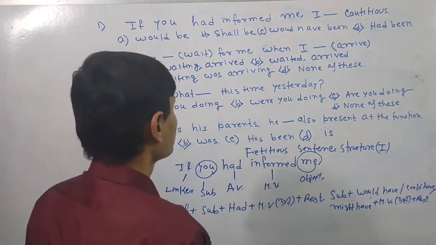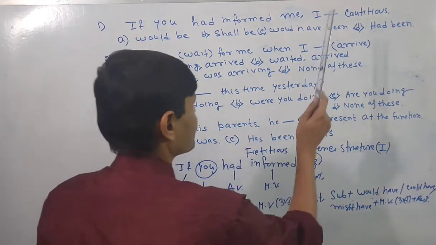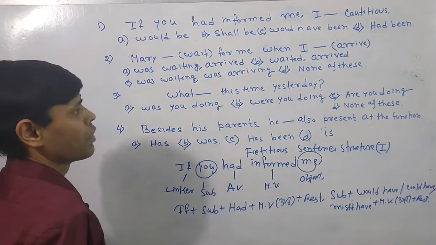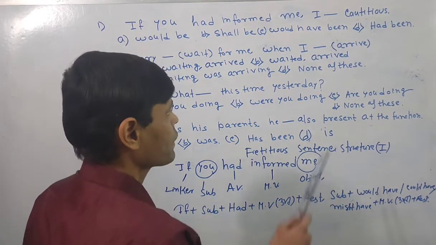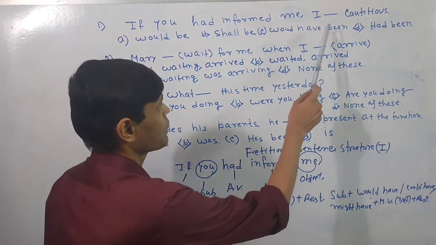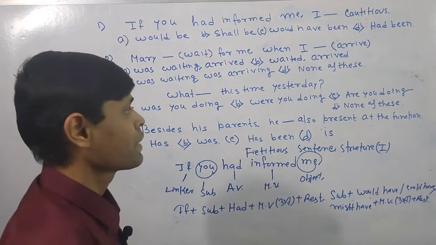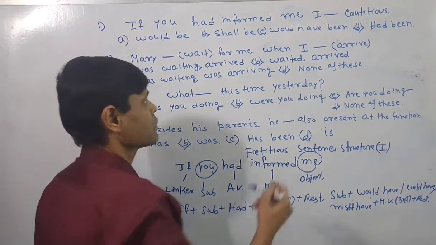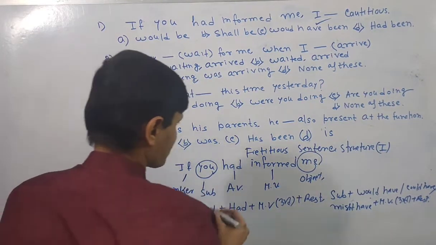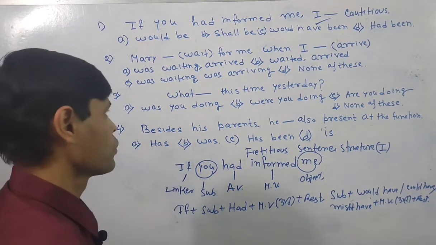Now here, what can be the answer then? Would be, there is no question. Shall be, there is no question. It can be the answer, because I have already told you, if the main verb is there, there is no need to write been in general cases. But here no main verb is there, then been is functioning here as the main verb, so it should be the answer. This means the answer is would have been. Fictitious sentence or imaginary sentence. So this is called, that means we think what we are not.